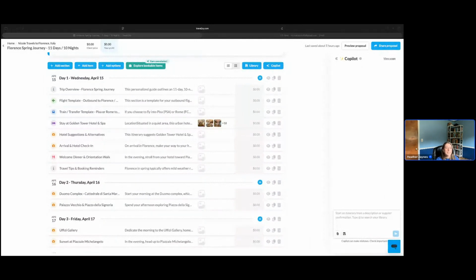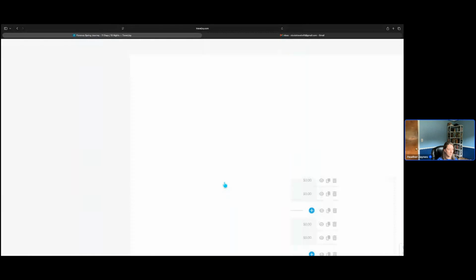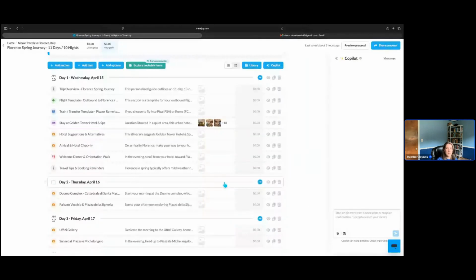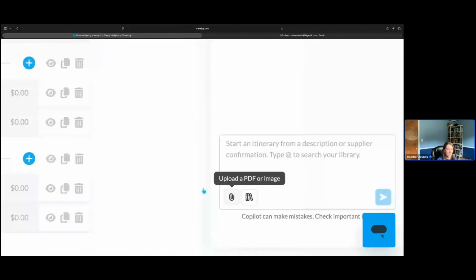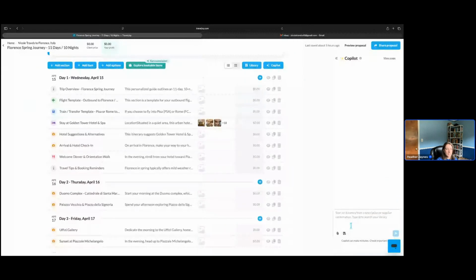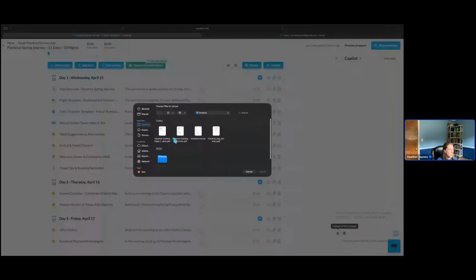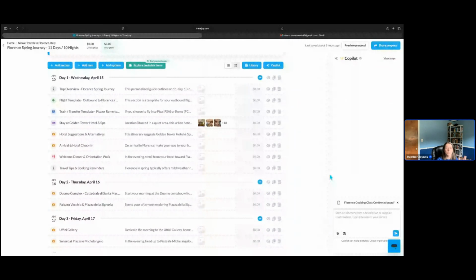All I need to do is use the Copilot tool on the right-hand side of the screen, and we'll click the paperclip icon that's in the bottom left of the chat box. I'm going to zoom in really quick so you can see that. There we go. Oh no, zoomed in too close. There we go. All right, so I'll zoom in here. This paperclip icon right over here in the Copilot chat box. I'll zoom back out. So we'll click on this paperclip, and I'm going to pick the document from my supplier that I previously saved to my desktop.